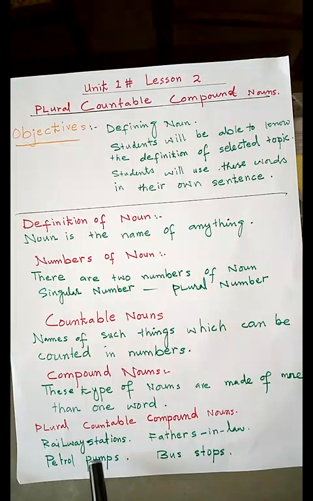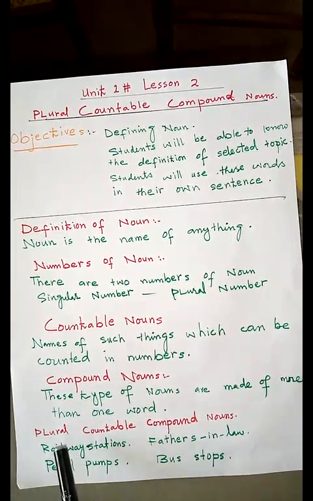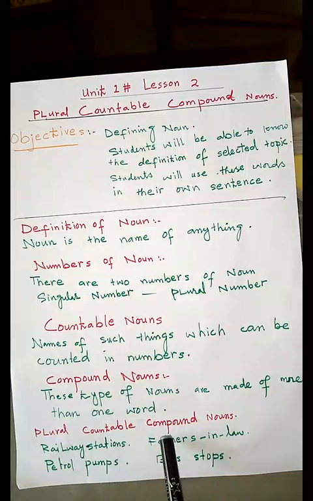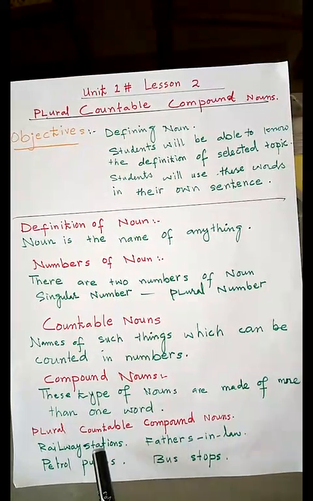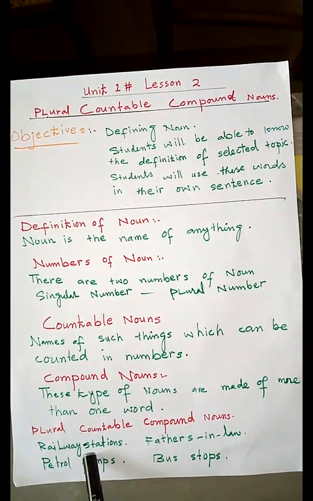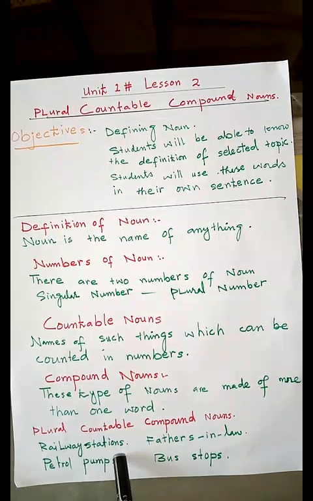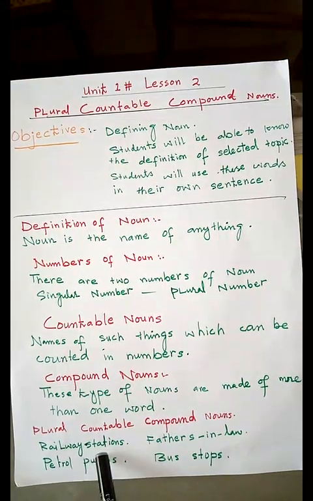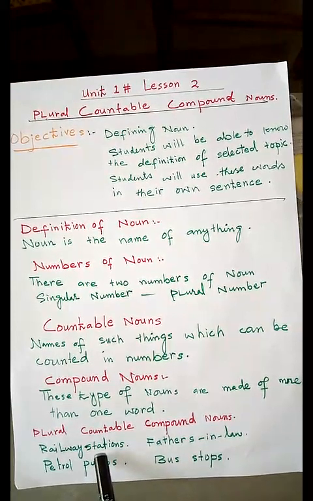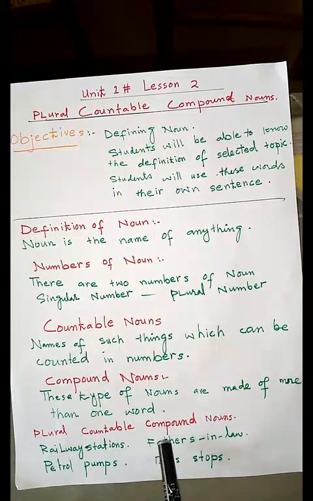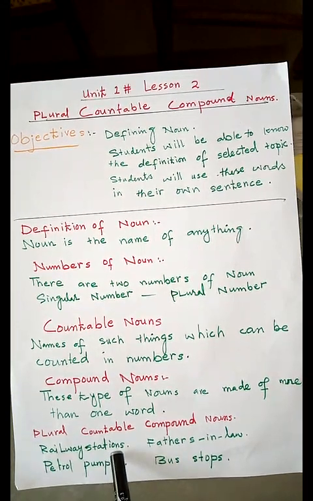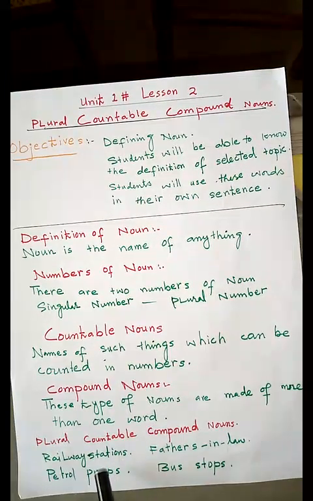You can count it in numbers. So this example will be in plural countable compound nouns because it is plural, railway stations, we can count it, and it is made of more than one word.